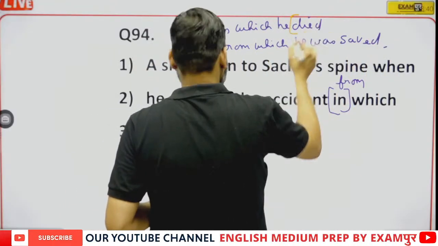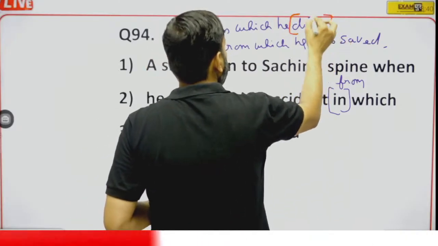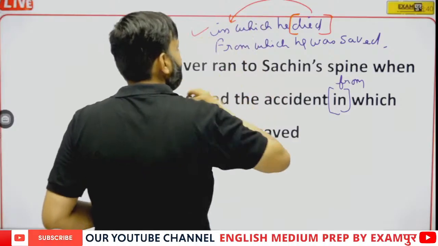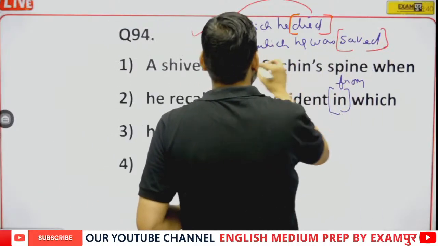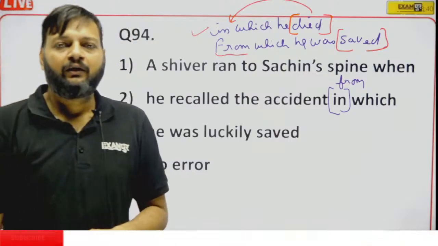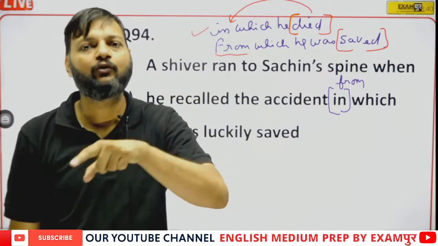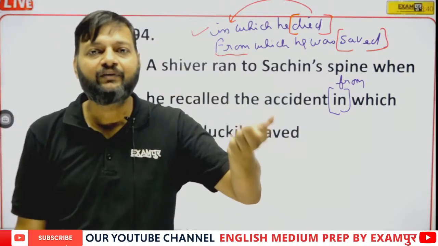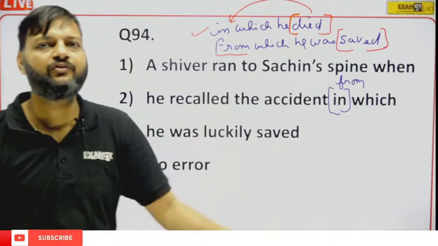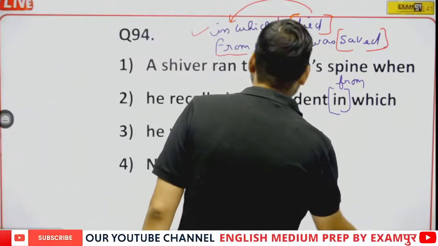When we are using the word died, we are using in. But when we are using the word saved, we are using from, because we do not die from, we die in. We are not saved in, we are saved from. So this is the difference. So here in will be replaced by from.